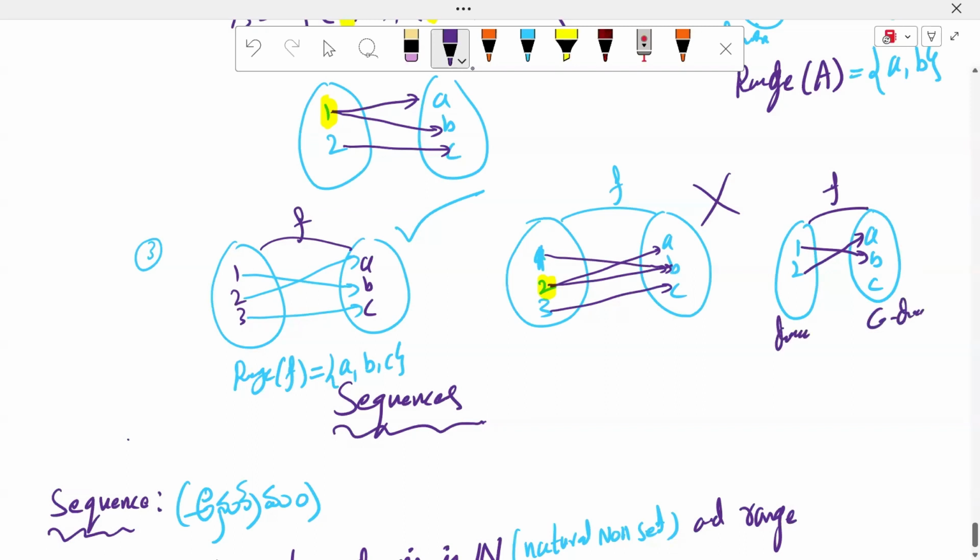So function లోపల domain లో ఎలిమెంట్స్ మిగిలొద్దు సార్. కోడొమైన్ లో మిగిలొచ్చు. There is no problem. What is the range, sir? Here there? Very good. Range of f is A, B.